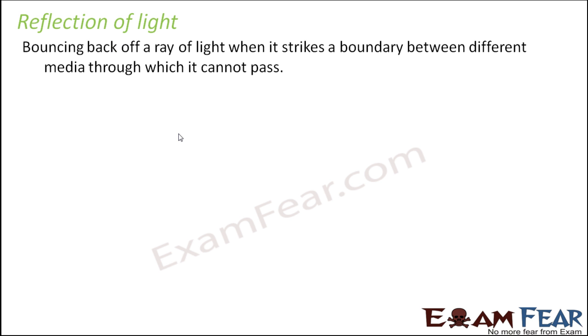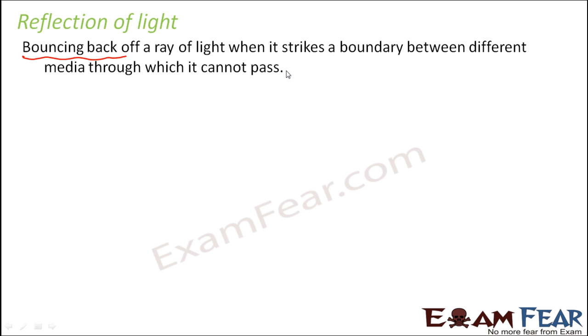Reflection is bouncing back of a ray of light when it strikes a boundary between media through which it cannot pass. What does it mean? It means that light will always come from a source, any object which is luminous, which is capable of producing light. So light will obviously come from that object. How will the light come? It will come in the form of rays.